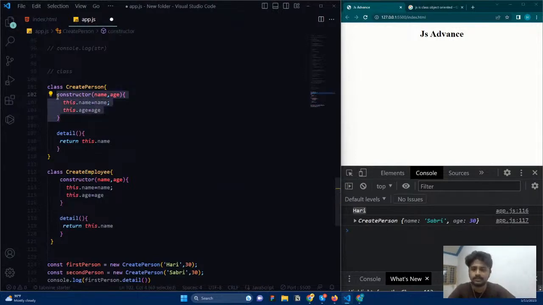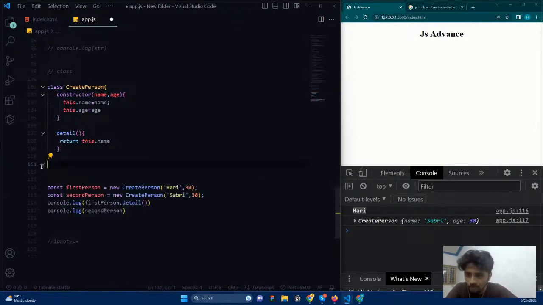Here also you can see the repetitions, right? So I need to solve this repetition, and this is called prototypal inheritance. What is this? This is called prototypal inheritance.